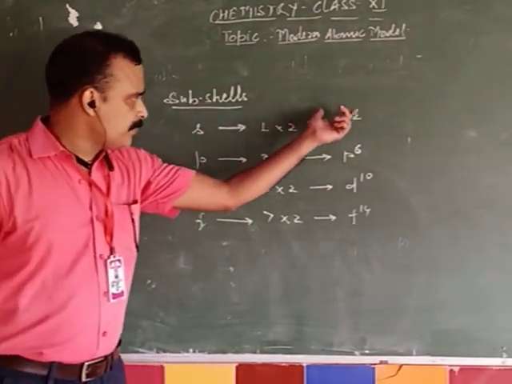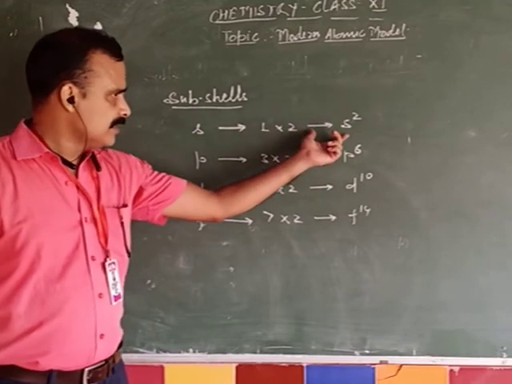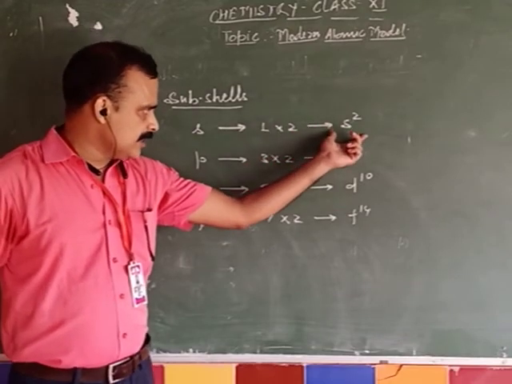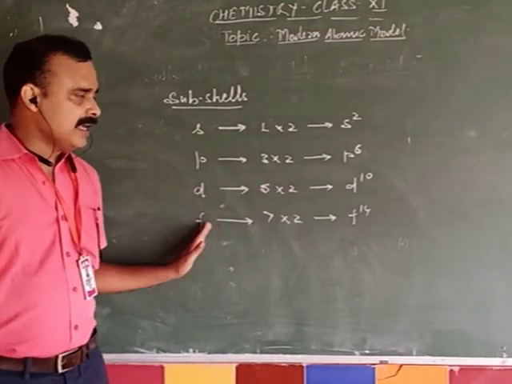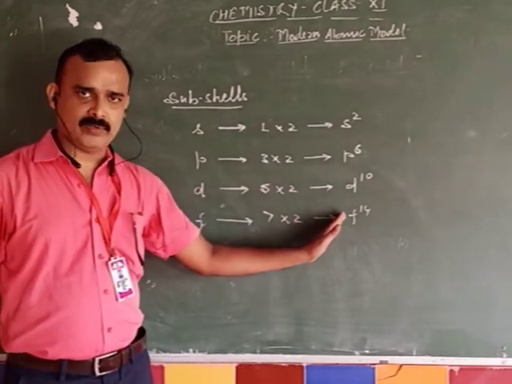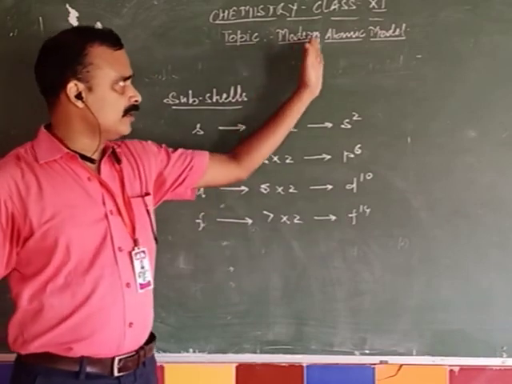So this is a simple representation of the subshells. S subshell as S2, P subshell as P6, D subshell as D10 and F subshell as F14. This is about the modern atomic model.